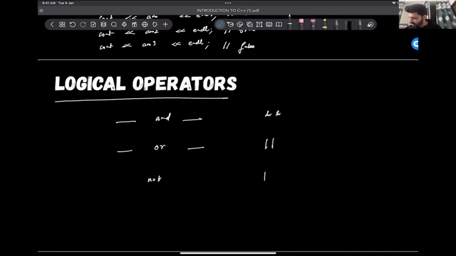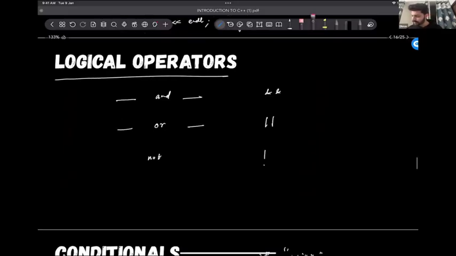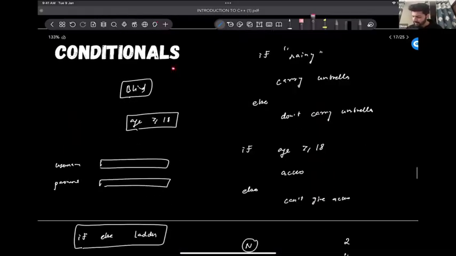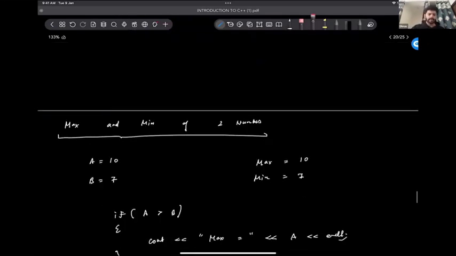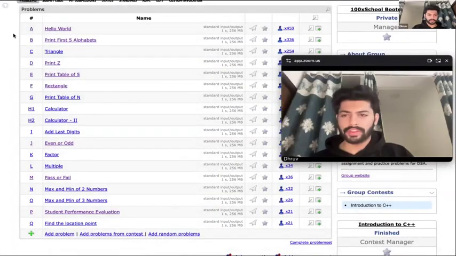So just give a quick read on this. Not very difficult to learn. बहुत simple है. I'll share the material जिससे आप पढ़ सकते हो. Should be good to go. Then for conditionals, we discussed if else ladder. So just go through this and you must be able to solve all these problems.